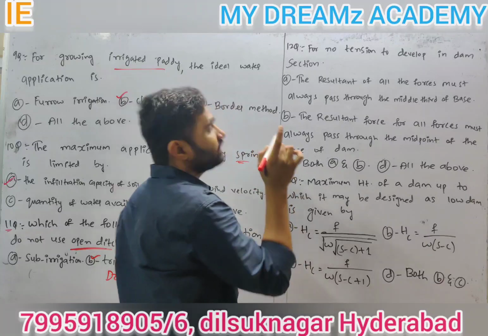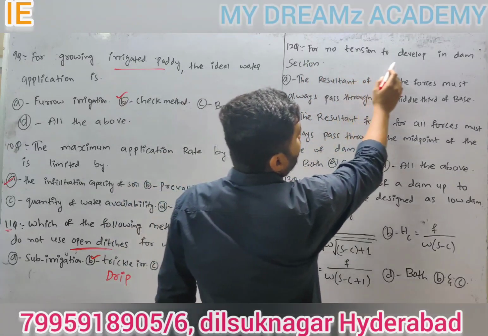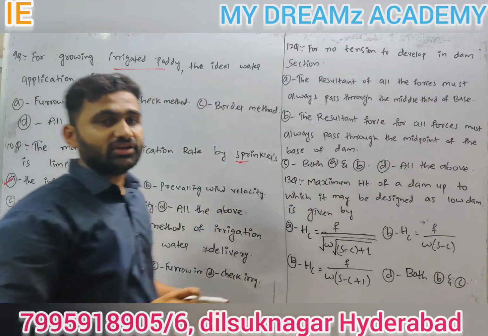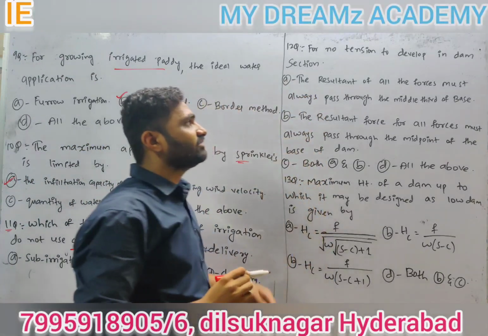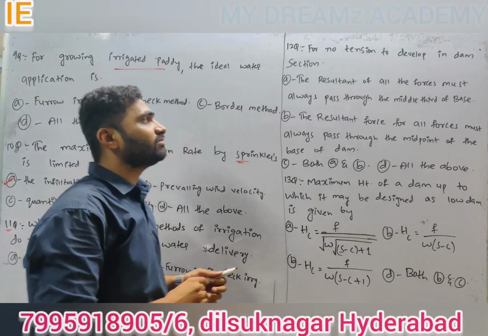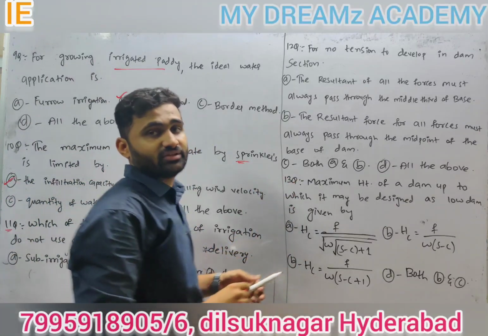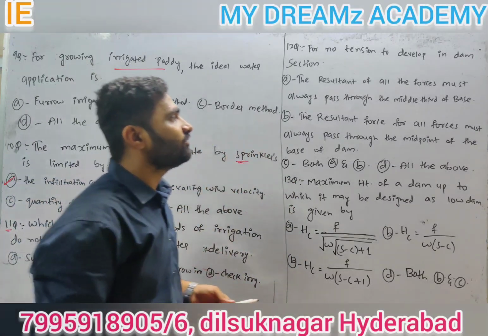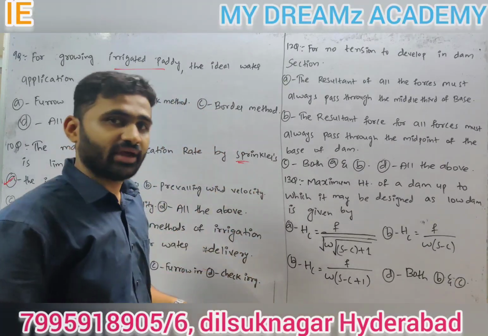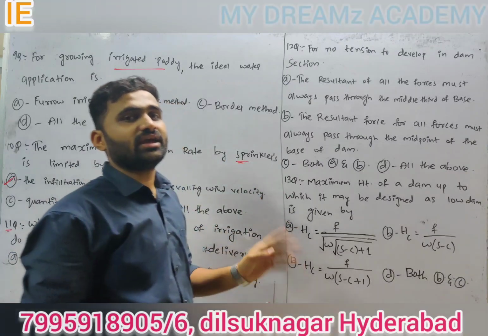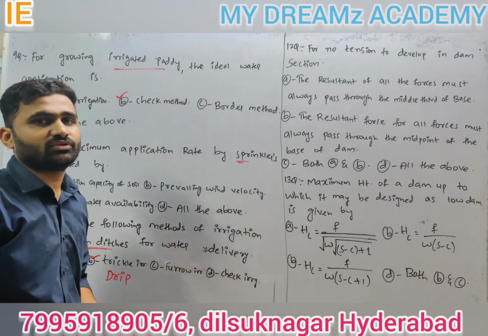12th question. For no tension to develop in a dam section: A, the resultant of all forces must always pass through the middle third of base. B, the resultant of all forces must always pass through the midpoint of base of dam. C, both A and B. D, all the above. So this is a very confusing question.